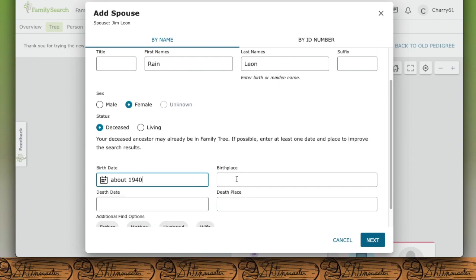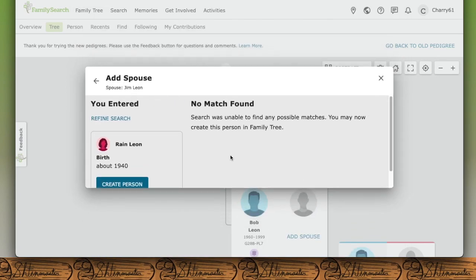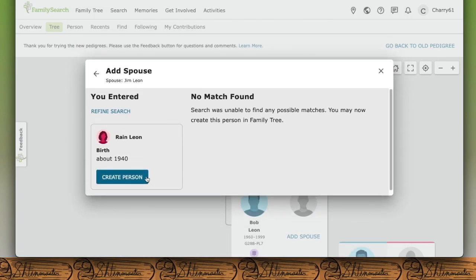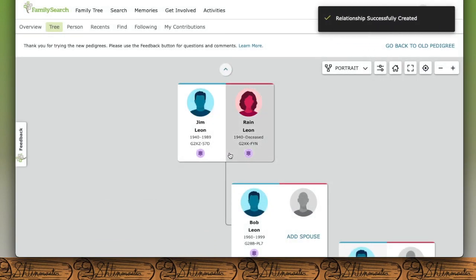And I'm not going to assume that she was born in New Hampshire or died in New Hampshire because that's not information I know. This is probably the closest I could get to being most accurate because I don't remember when they died, and I don't have family that remembers when she died, which is sad. I'm going to click Next, and there's no information about Rain. So I'm going to create person, and there we go. We have information on Rain.